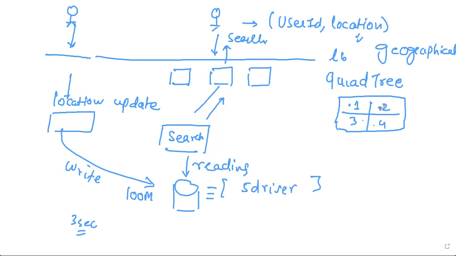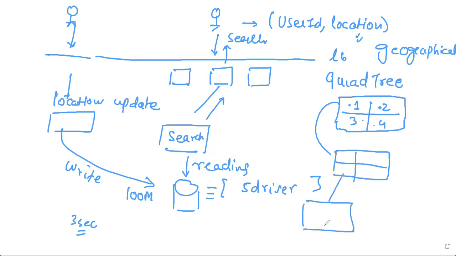But let's say if you divide the world into four parts, right, then the area is too much, right? Then India and China is in the same part, and then you just get a cab which is nearby to you in, let's say, Shanghai, and you're standing in Mumbai, right? That's not ideal. So what we do is we keep on dividing this tree, right? Each of this particular quadrant is divided further into four, then again further into four. So like a binary search tree, right? In binary search tree we have two children. Here we have four children, right?